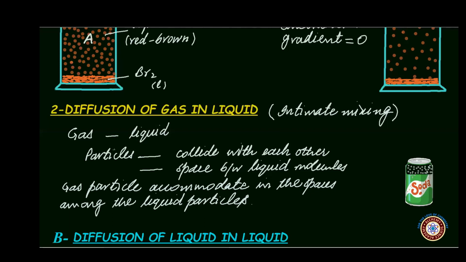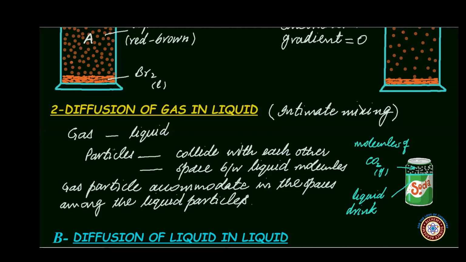Now for example, fizzy drinks involve the diffusion of carbon dioxide gas into the liquid drink. For example, these are the particles of carbon dioxide, which are carbon dioxide molecules. These are the molecules of carbon dioxide over the surface of this soda drink or fizzy drink. These particles, when they come in contact with the surface, collide with the surface of the liquid drink and get chances to accommodate in the spaces among the liquid drink particles, and as a result of this, carbon dioxide gas gets dissolved in this drink, and hence it is called a soda drink or fizzy drink.